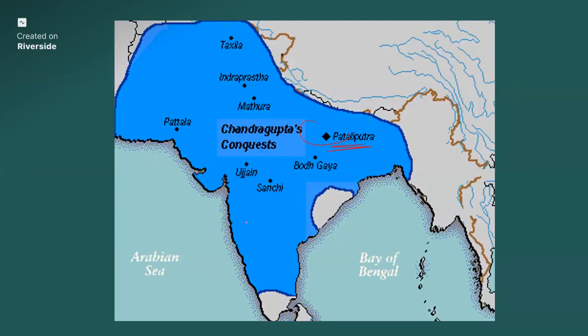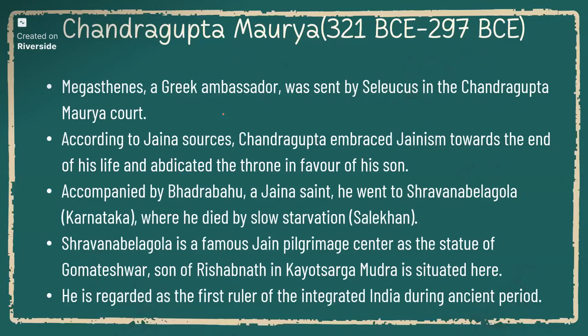He reached Karnataka and Andhra, but he did not reach almost all of South India. This is the part where Seleucus Nicator was ruling, and he also captured it. After that, Megasthenes, the Greek ambassador, was sent by Seleucus Nicator to Chandragupta Maurya's court.